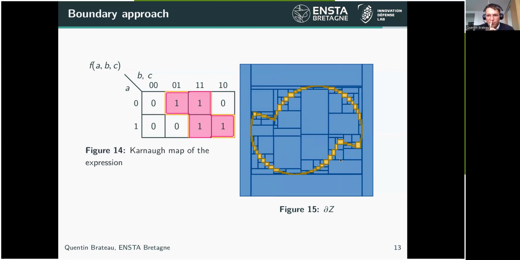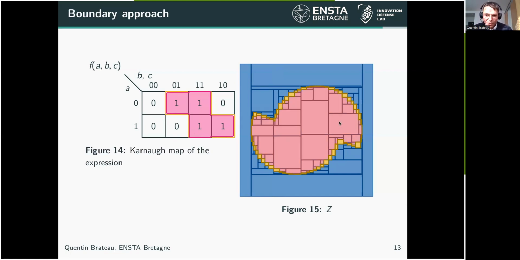And when we perform the union of all these boundaries I have defined just before, we get the boundary of Z, which is the boundary of the set we want to characterize, and this paving is corresponding to the union inside the Karnaugh map of the yellow lines. So we have a definition of the boundary of our set inside the Karnaugh map, which is corresponding to this paving.